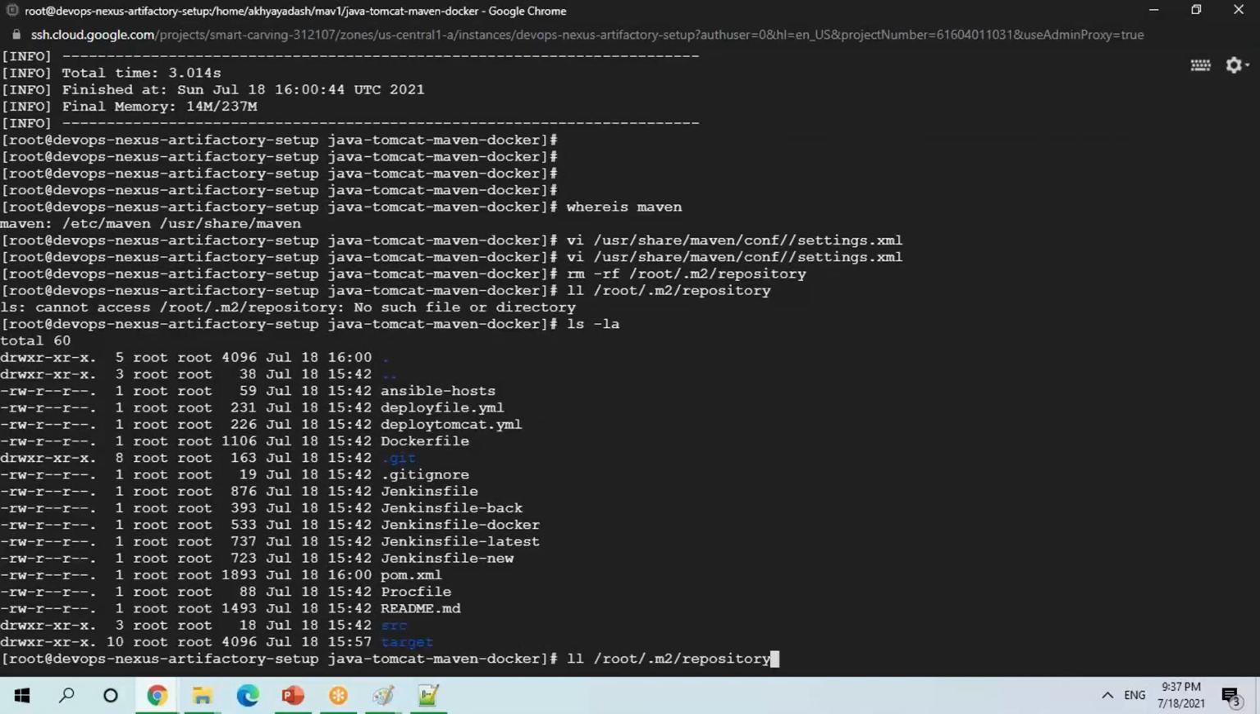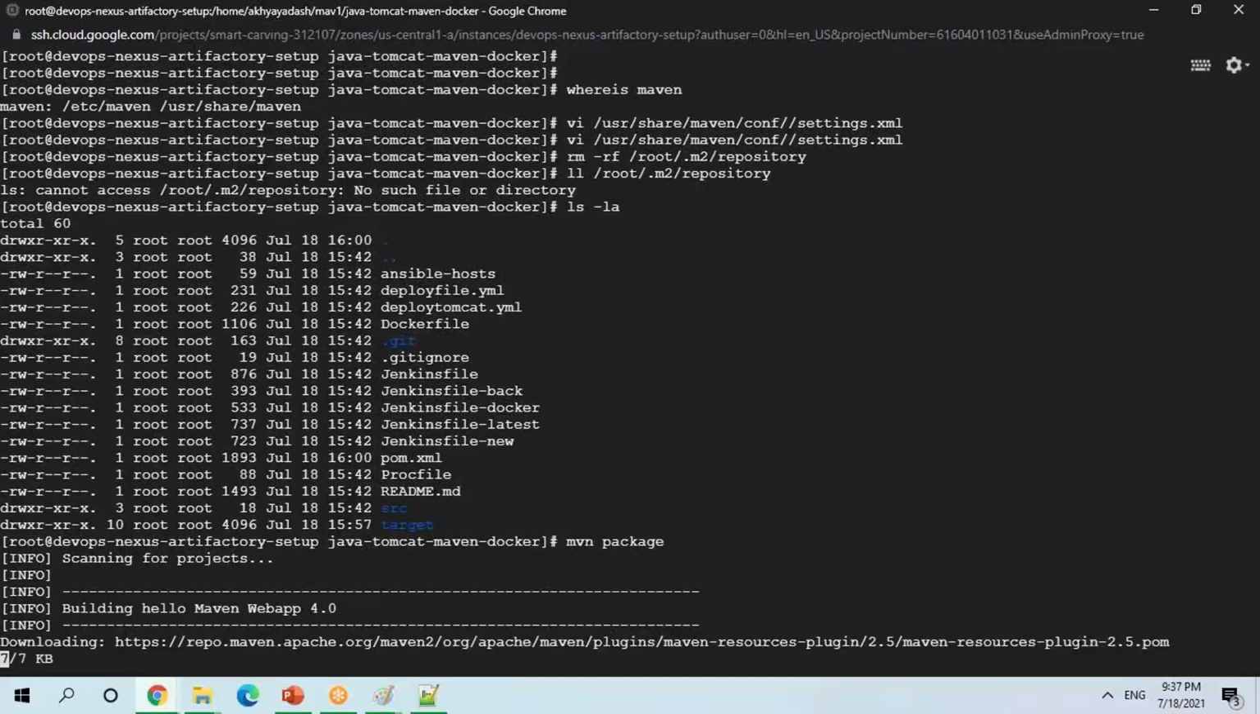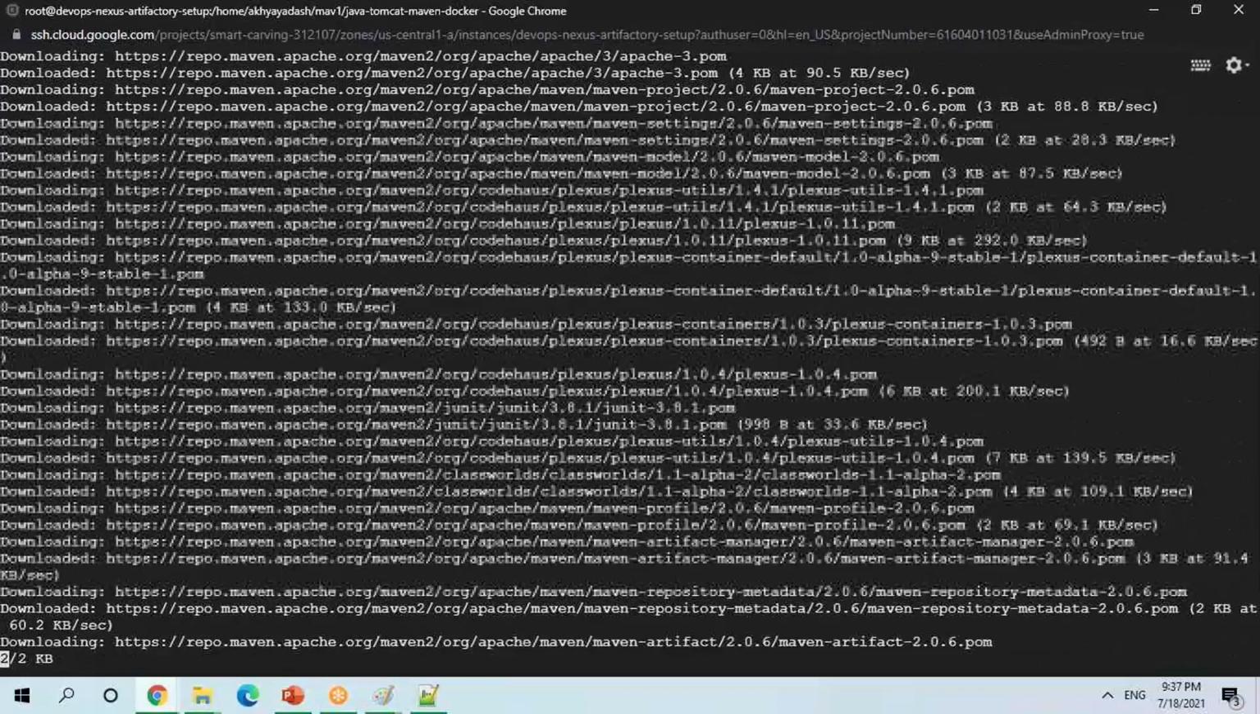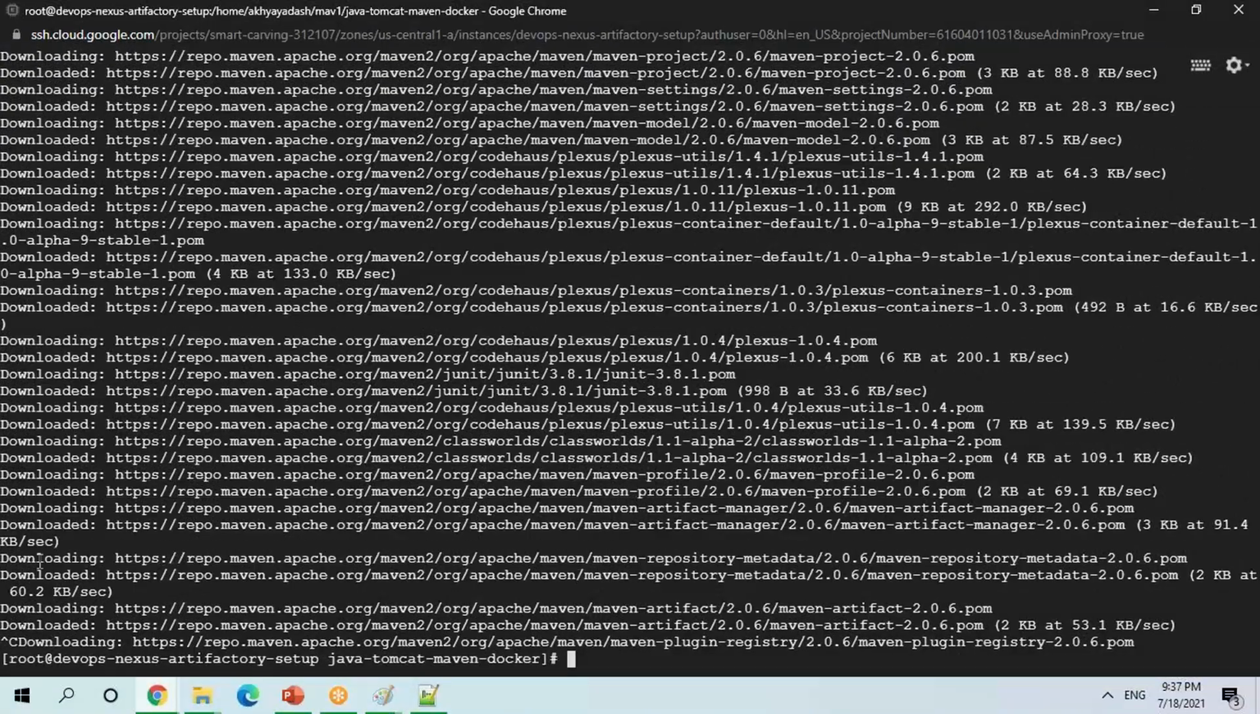Okay, let me do the command again. I'm going to run, let's assume, mvn package. So now, instead of going directly to the central Maven repository, it should download from my local depot. It is going here. So if you see, it is going to the central Maven repository. It should not go to the central Maven repository. It should go to my repository, whatever I have given. So something I have done wrong there.